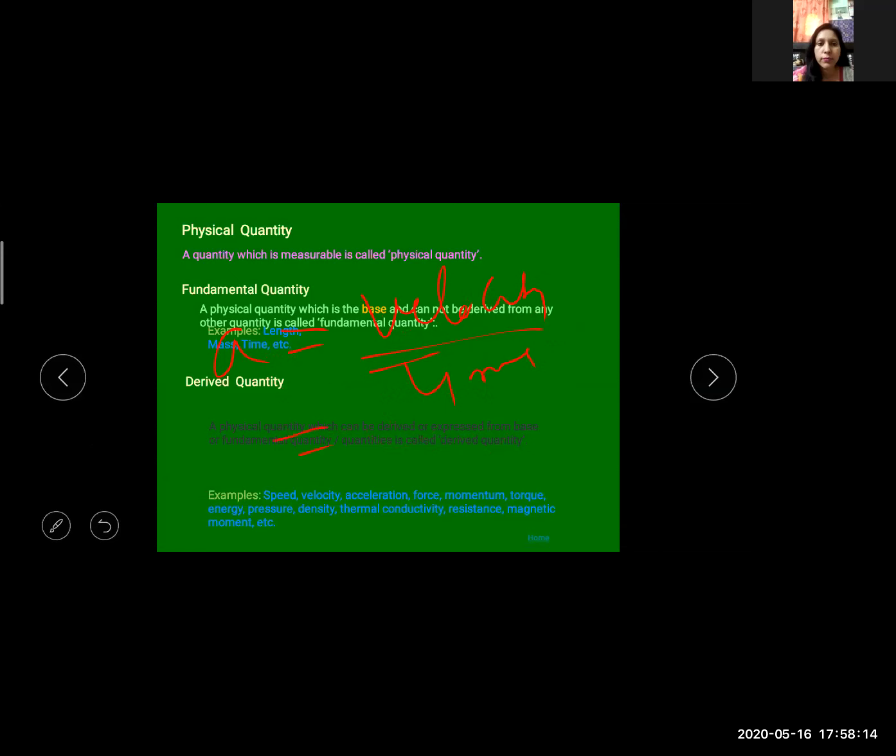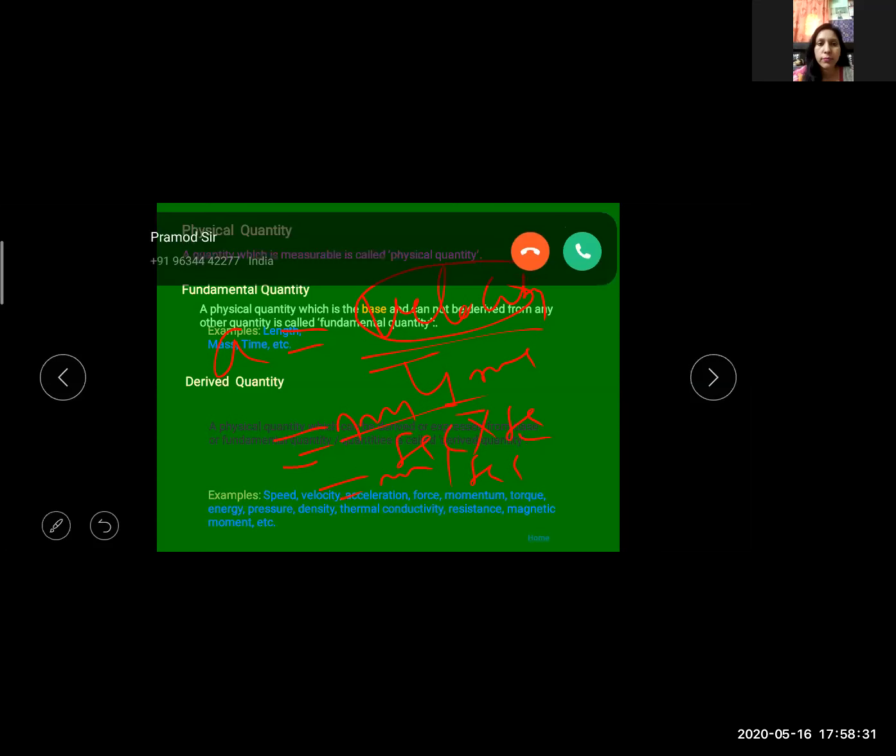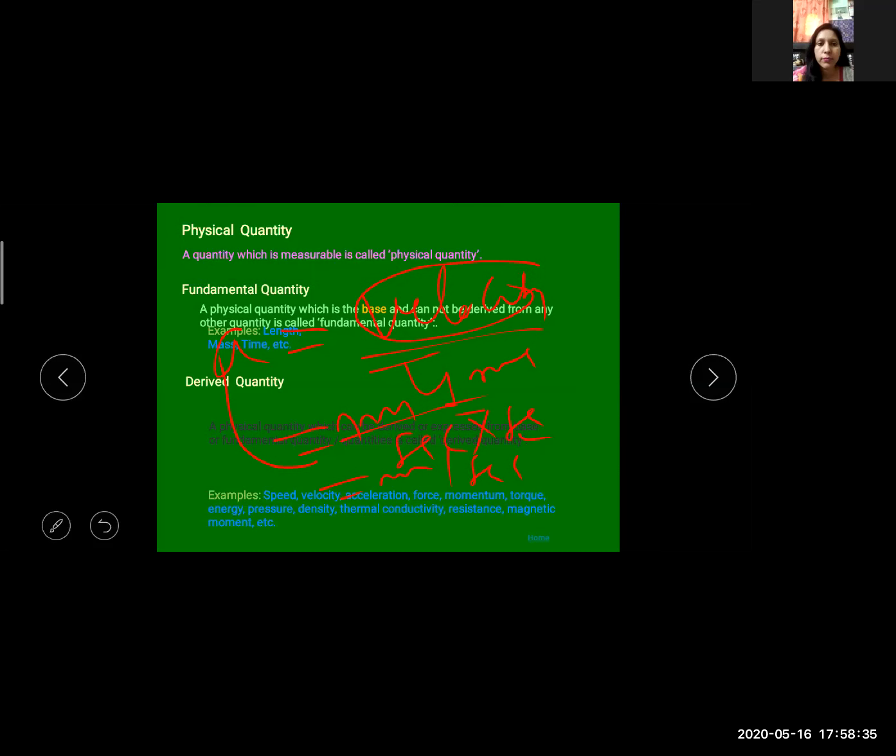Velocity is meter per second, time is second. So acceleration is meter per second square, or we can say distance upon time square. Acceleration is derived from fundamental quantities.